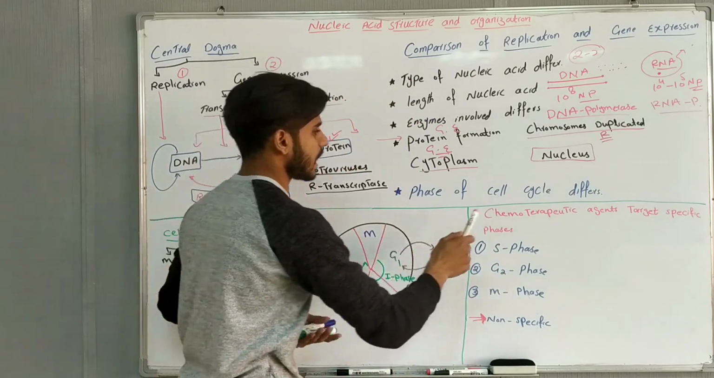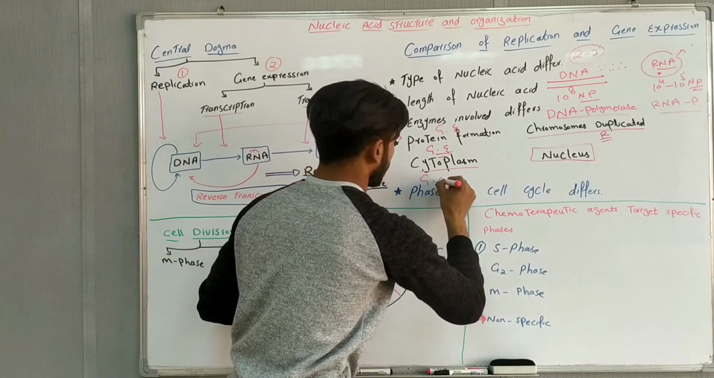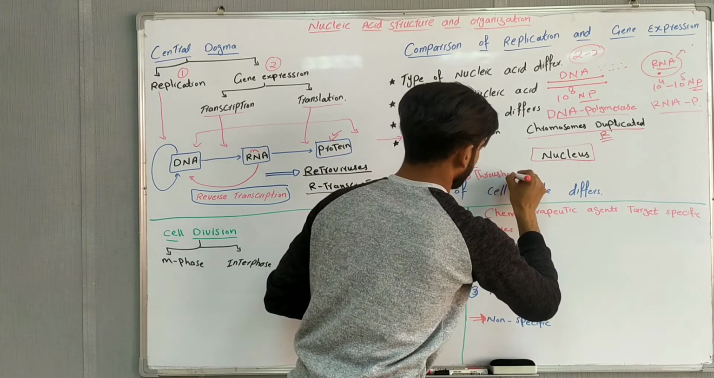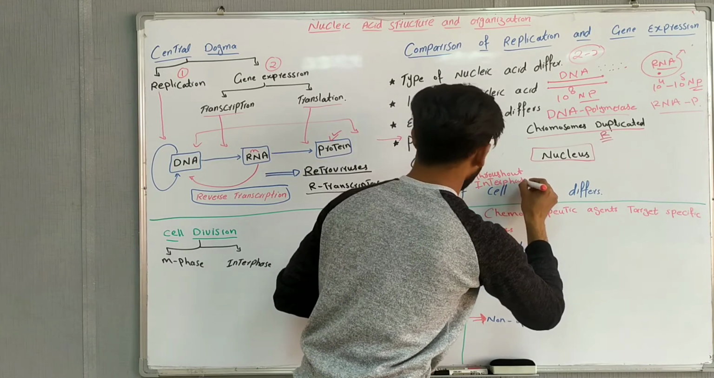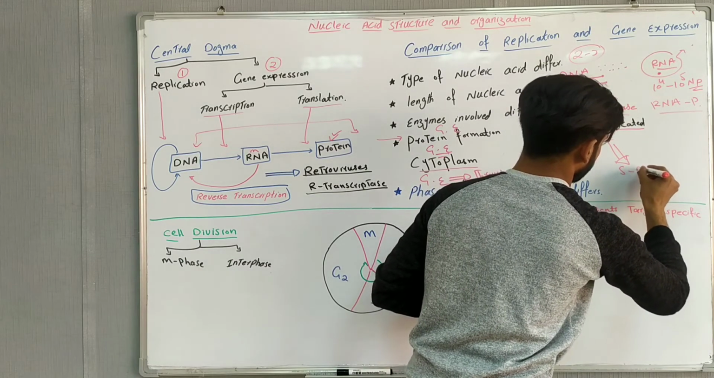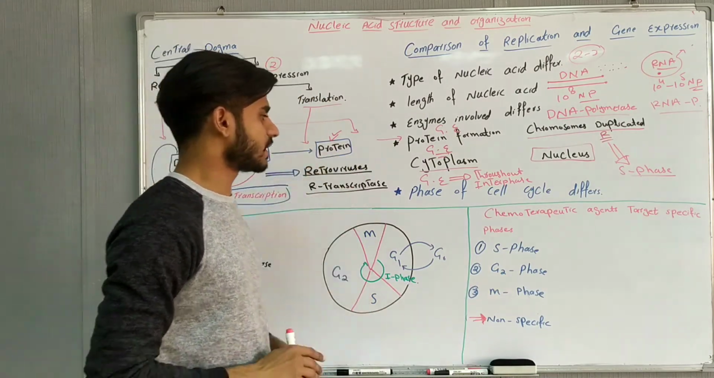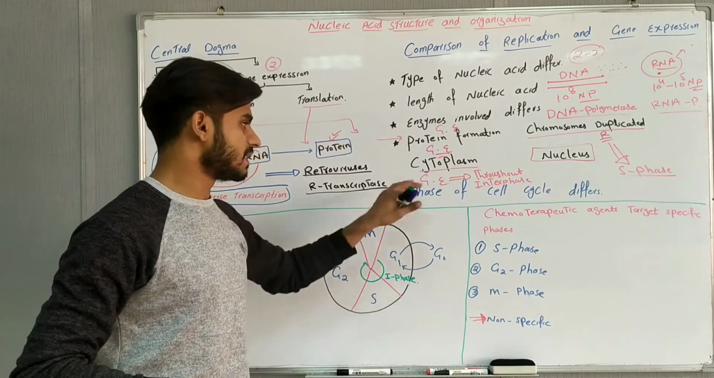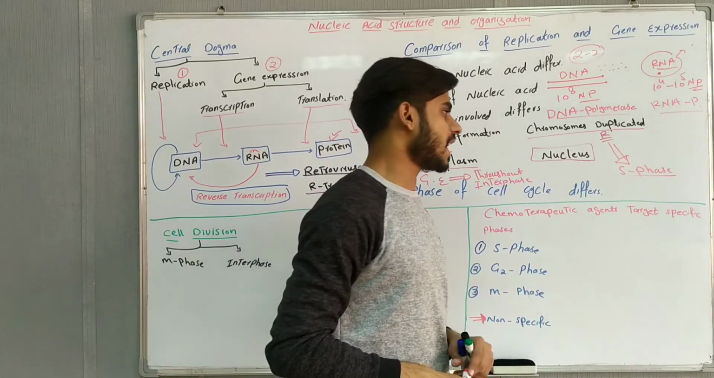That is the phase of cell cycle difference. Phase of cell cycle difference means that gene expression will happen throughout the interphase, and replication will happen in S phase. The point here is that gene expression happens throughout interphase. During the whole interphase gene expression will happen, but replication happens just during S phase.